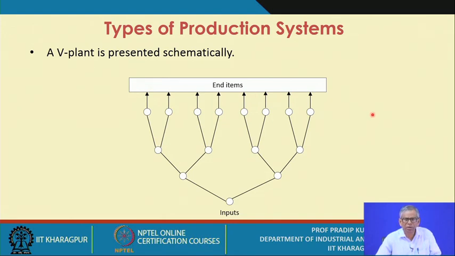There are many production systems which fit this particular schematic representation, this divergent process flow. So this is referred to as the V plant.